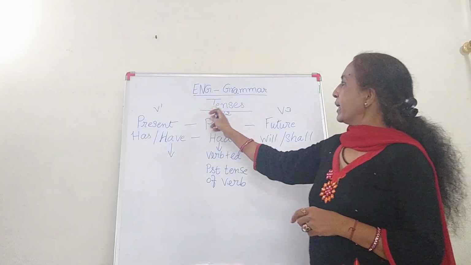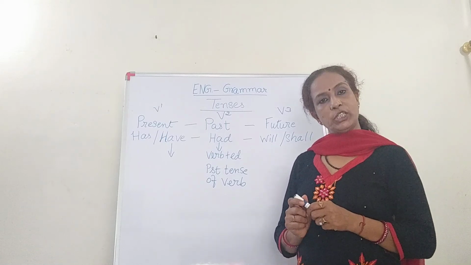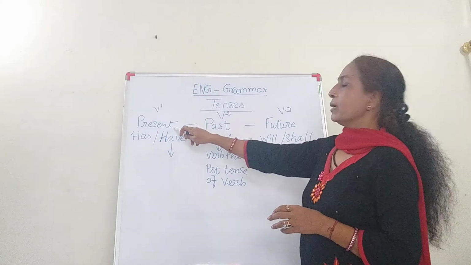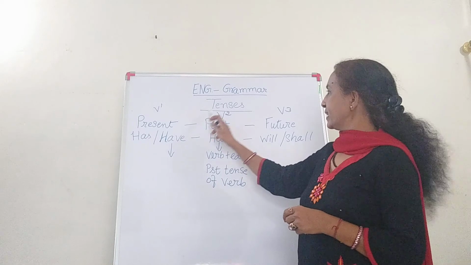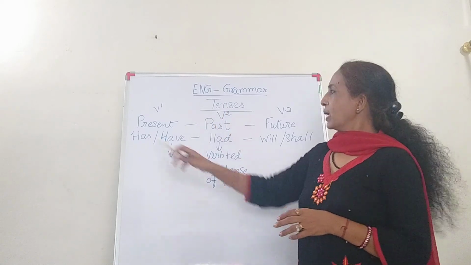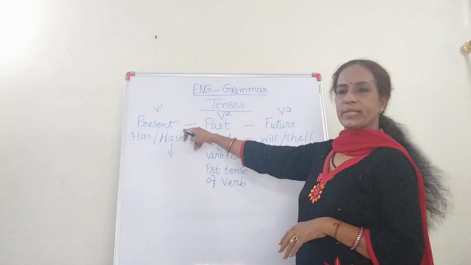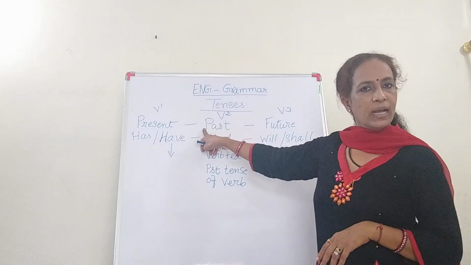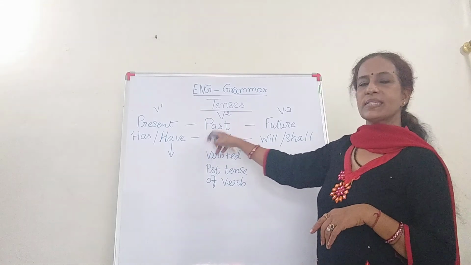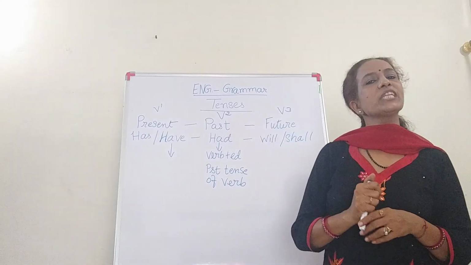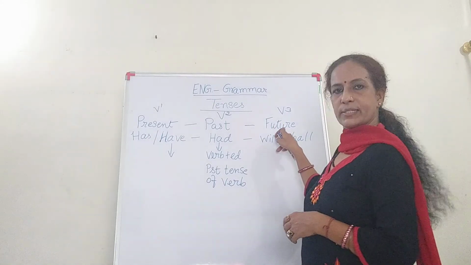So, tenses indicate the time. Time of what? Time of the action which is done by the subject. When it is done, that is tense. If the task is done in the present moment, present time, then it is present tense. If the action was done in the past, then it would be past tense. And future tense means the action has not yet taken place. It will take place. That is future tense.